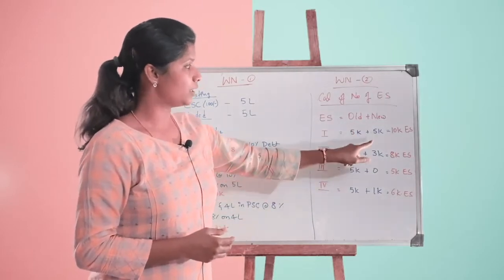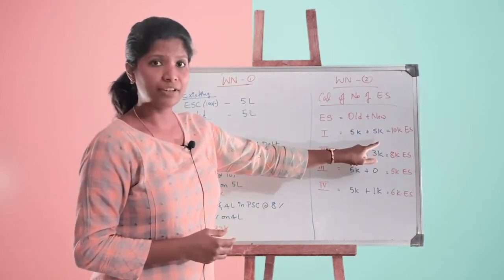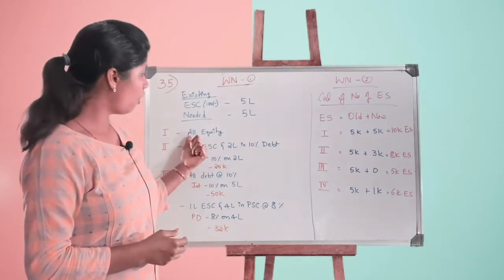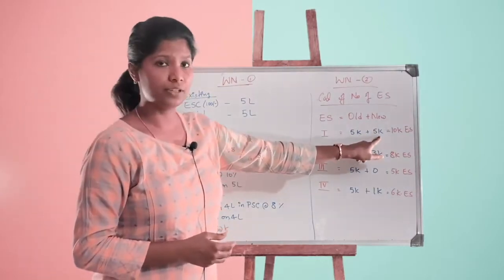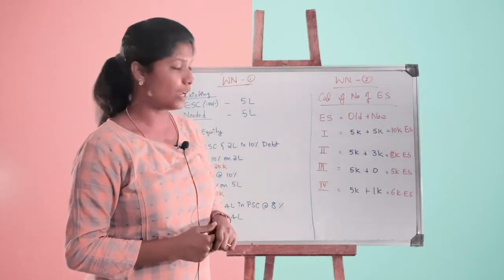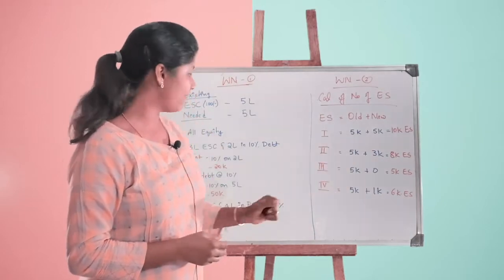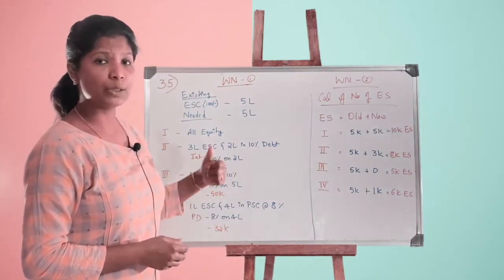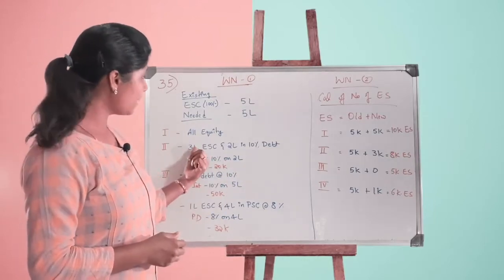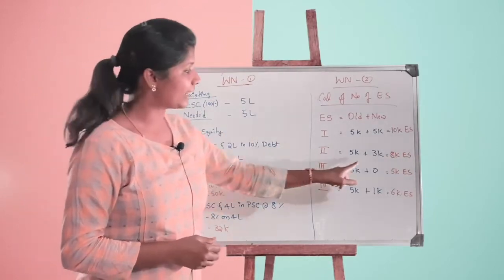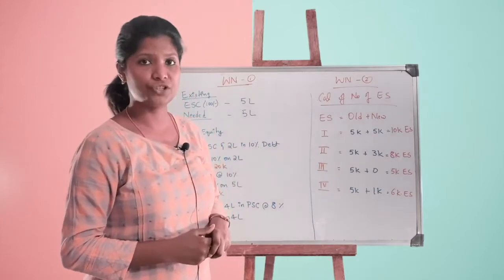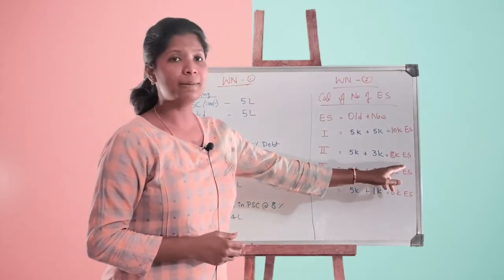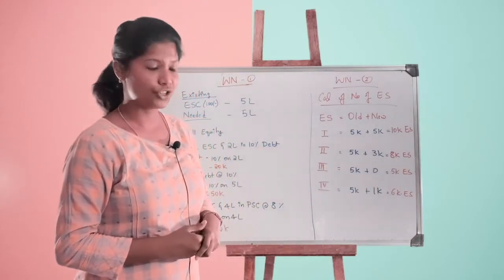Under new capital, under the first plan, do we have equity shares? Yes, all equity. So 5,000. Total will become 10,000. Under the second plan, do we have equity? Can you see here? 3 lakh rupees under equity share capital. So 3 lakh divided by rupees 100, I get 3,000 equity shares. When I total it up, it becomes 8,000 equity shares.